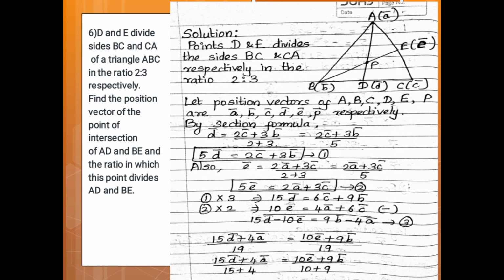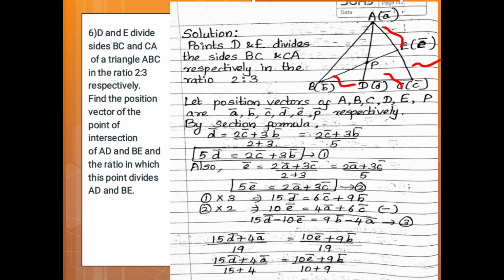D and E divide BC and CA respectively in the ratio 2:3.